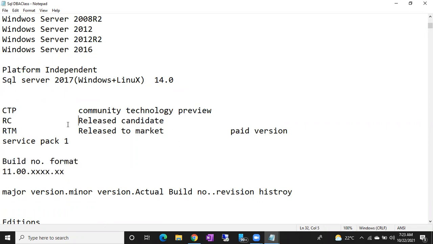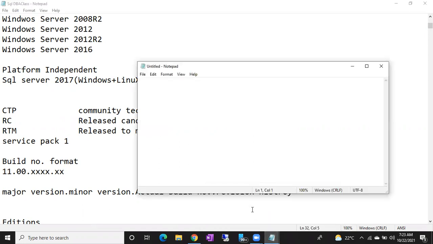So what is meant by CTP? What is meant by RC? What is meant by RTM? These are the three terminologies. Regularly we are going to hear about these terminologies in the organization. CTP means Community Technology Preview.